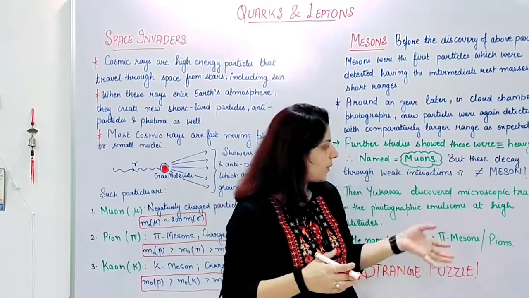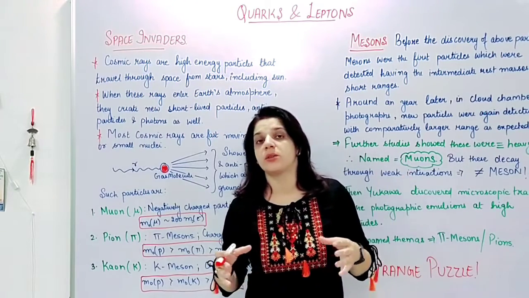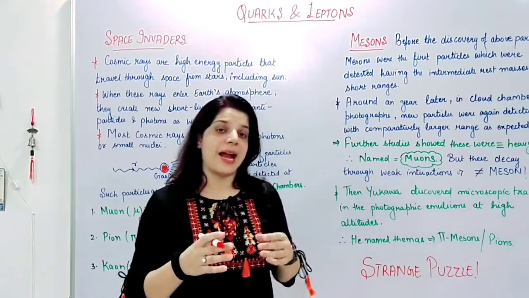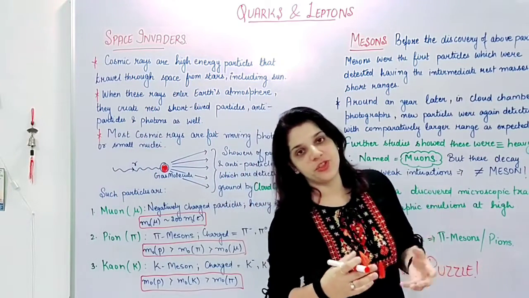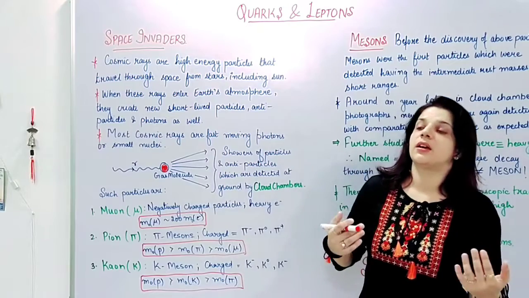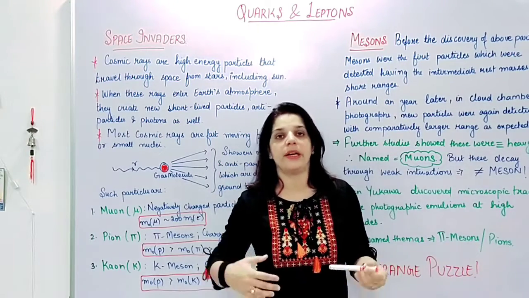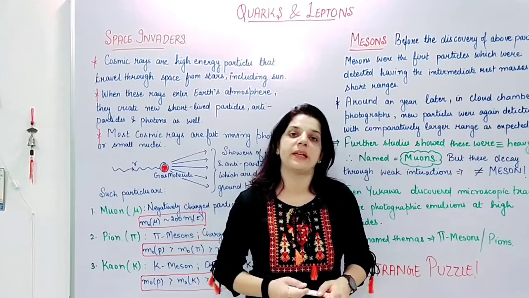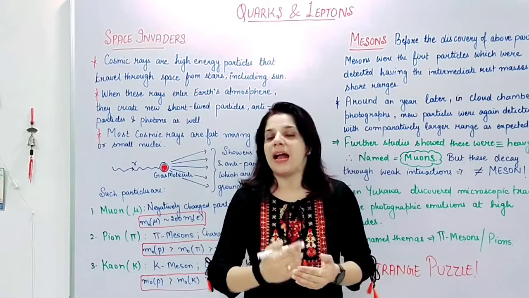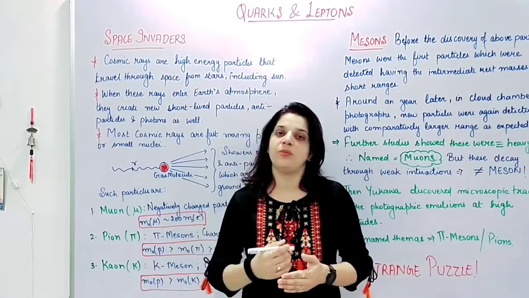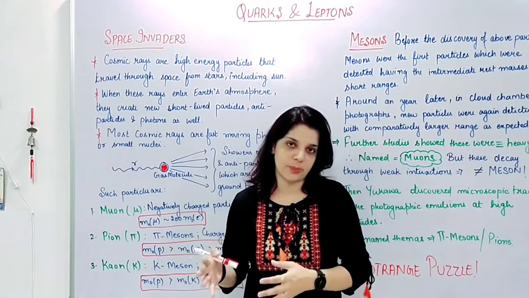This way these new strange particles were discovered, and after that they were studied further. Their ranges and masses were recorded and compared with other particles, and the results declared that these are the new particles, these are their names, these are their ranges and these are their properties.